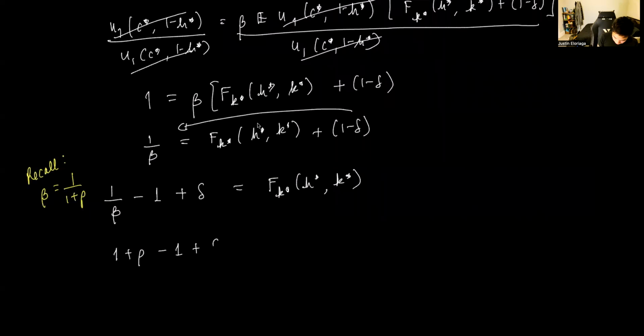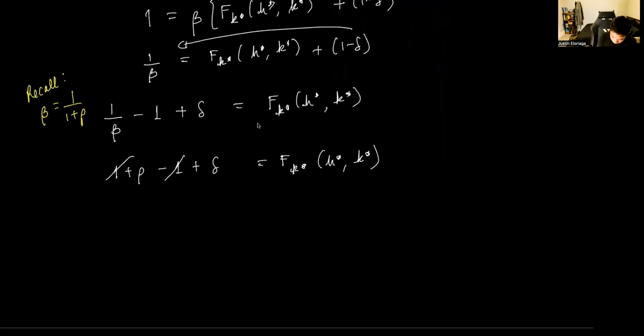So 1 plus rho minus 1 plus delta, the 1s will cancel out, is equal to f_k(h*, k*). Then we find that the marginal product of capital f_k(h*, k*) is equal to rho plus delta, right? Very similar to what we find in the normal Ramsey-Cass-Koopmans model.